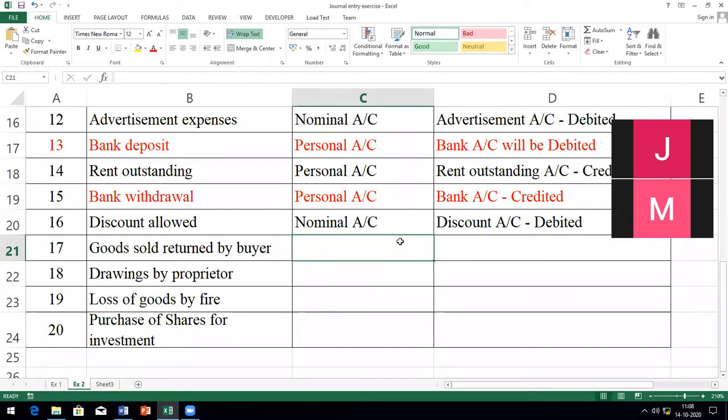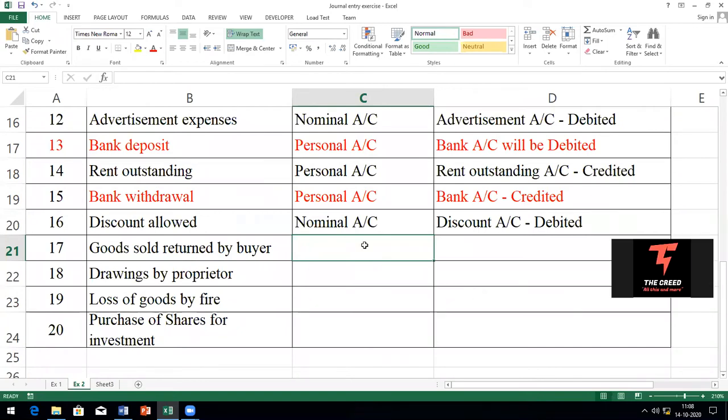What is happening here? Goods are coming back, right? Once you're selling, goods will go out. Now, the return by the buyer means goods are coming in. I made it very simple now. Real account. Personal, real, nominal, what account is this? Real and nominal. You can call it real or nominal. So we will call it real because goods are coming in, right?